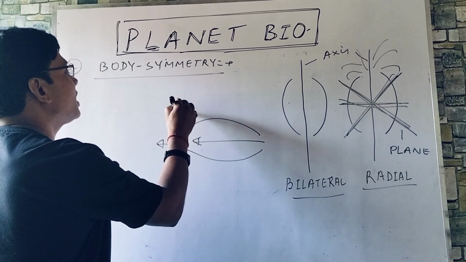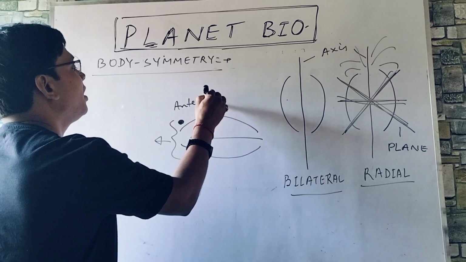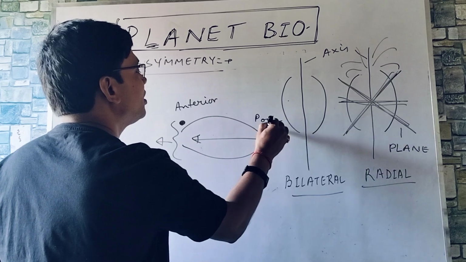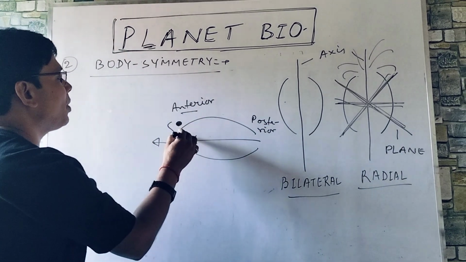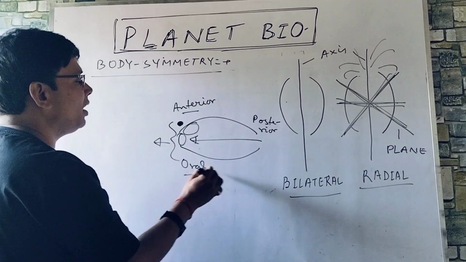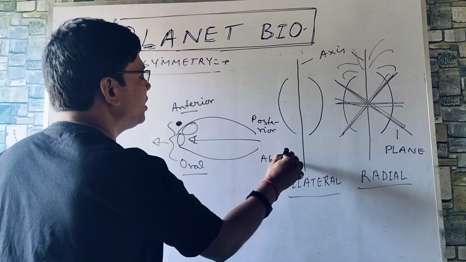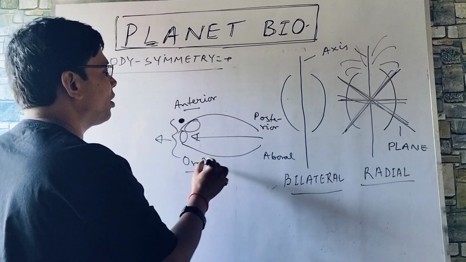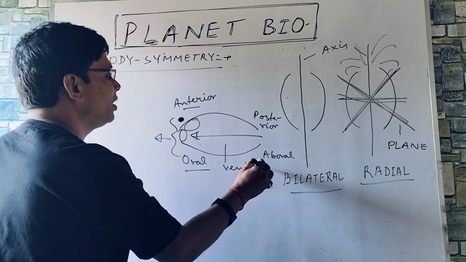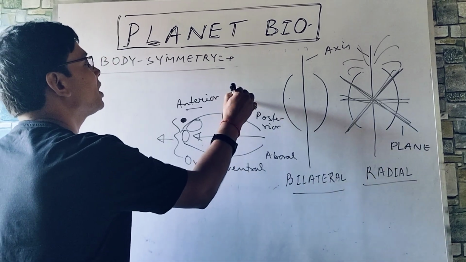So if it is anterior, just opposite to that is posterior. Near the mouth or near the head is the oral end, and here it is the aboral end. So anterior, posterior, oral, aboral, and this part is ventral, this you can say dorsal.